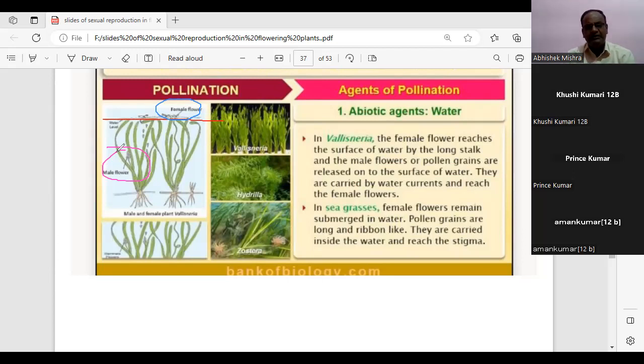So we will say that this plant is a submerged plant, but remember the location of the male and the female flower varies. The female flower is at the top and the male flower is in the submerged part. The male flower releases pollen grains, and then these pollen grains come and sit over the stigma of the female flower, which is on the surface of the water. And definitely the transfer requires the water current. Did you understand, students, Vallisneria?